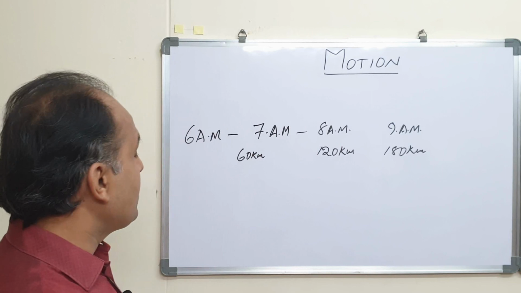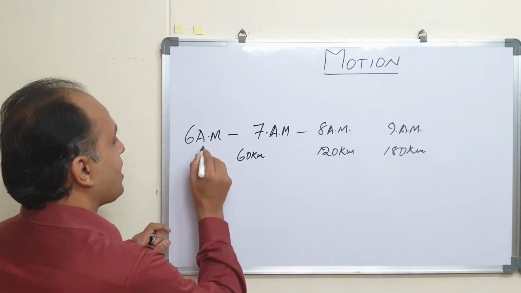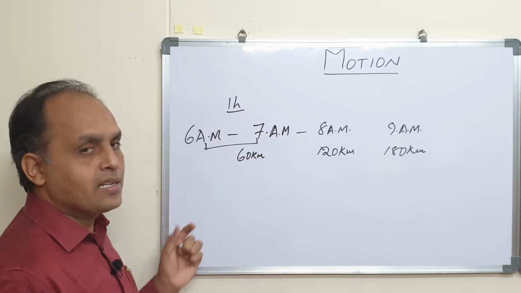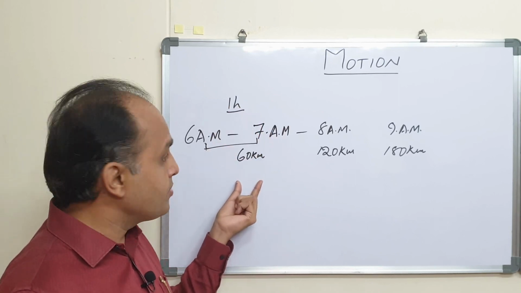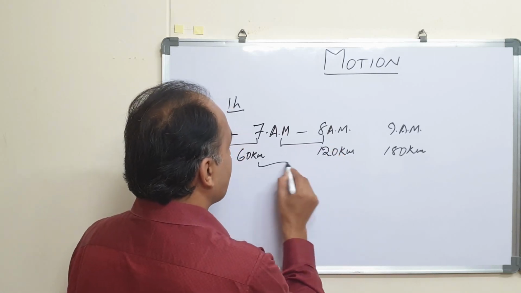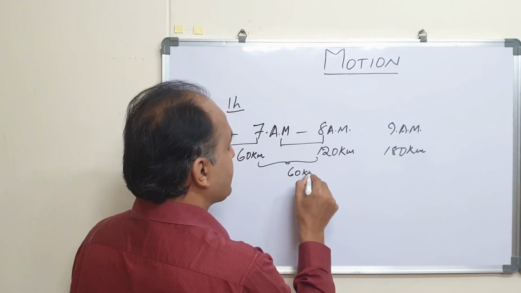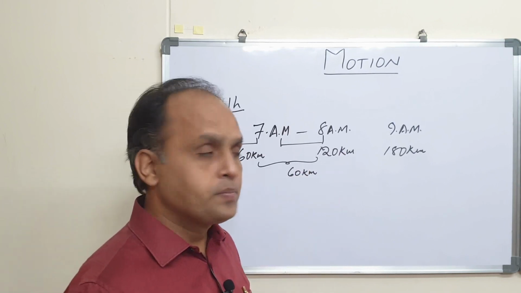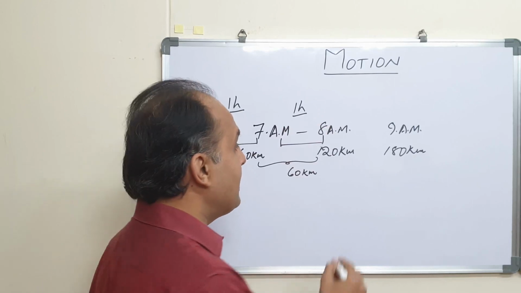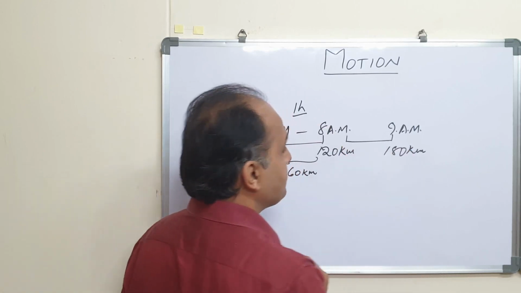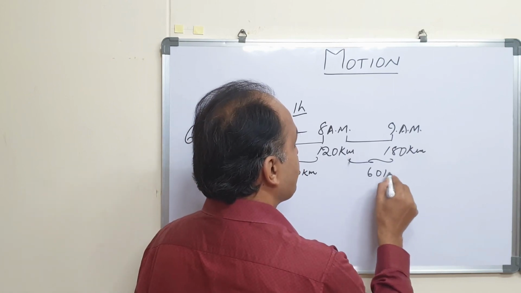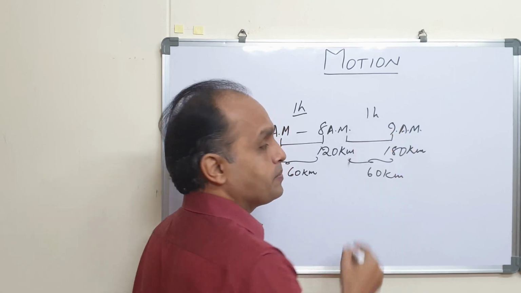Now if you observe carefully, in the first hour, from 6 a.m. to 7 a.m., the time is 1 hour and the distance covered by you is 60 kilometers. Even from 7 a.m. to 8 a.m., in the second hour also, the distance covered is 60 kilometers. From 8 a.m. to 9 a.m. the distance covered is again 60 kilometers and the time is again 1 hour.